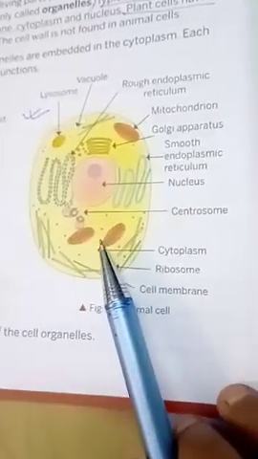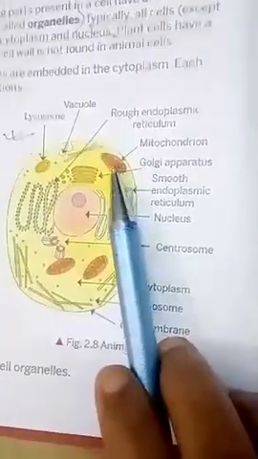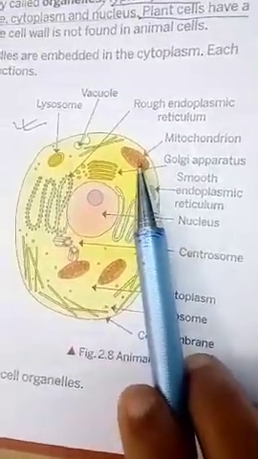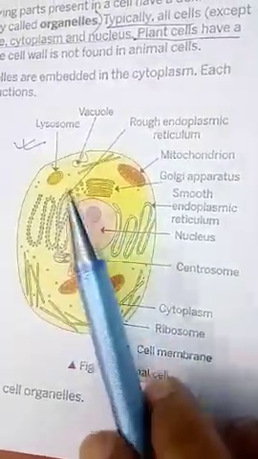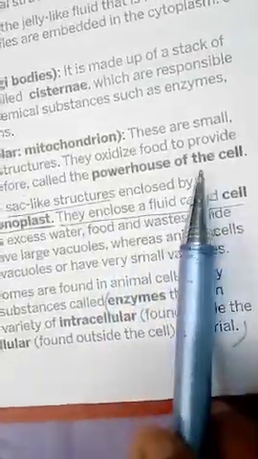Next we come to mitochondria. This is a very important organelle in a cell, because this is the organelle which is bounded by a double membrane, and its main function is that it provides energy for the cellular activities. So it is also called the powerhouse of the cell, provides energy, provides power.